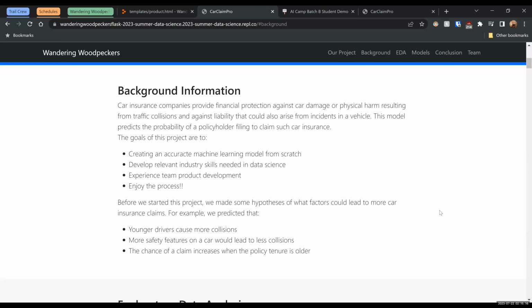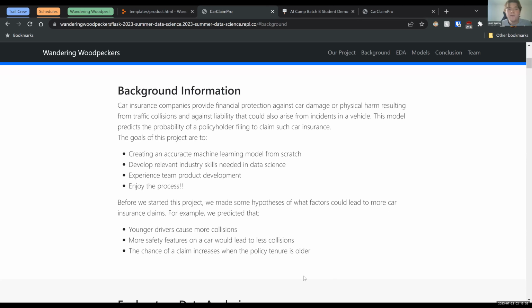Before we started this project, we made some hypotheses of what factors could lead to more car insurance claims. For example, we predicted that younger drivers cause more collisions, more safety features on a car would lead to less collisions, and the chance of a claim increases when the policy tenure is older.